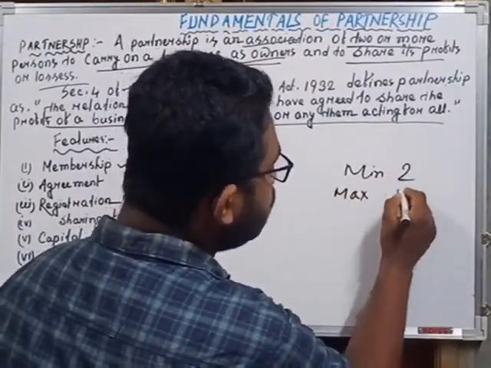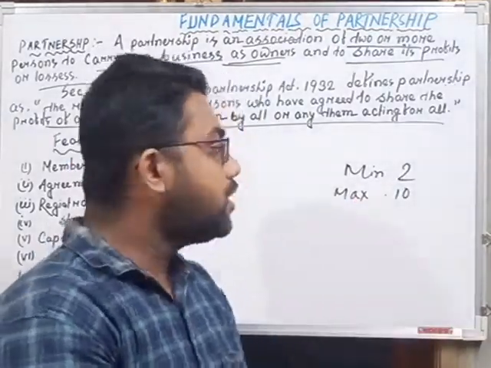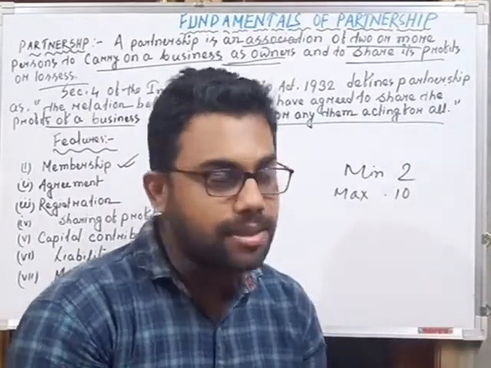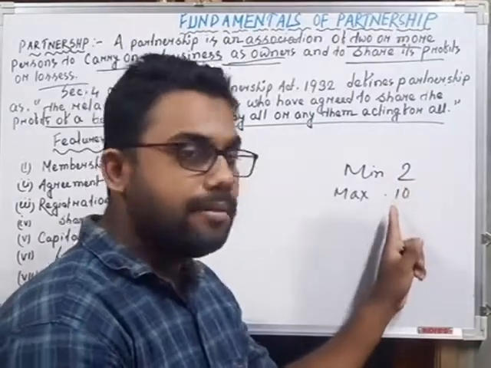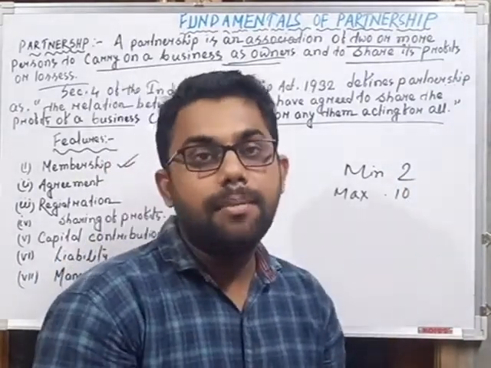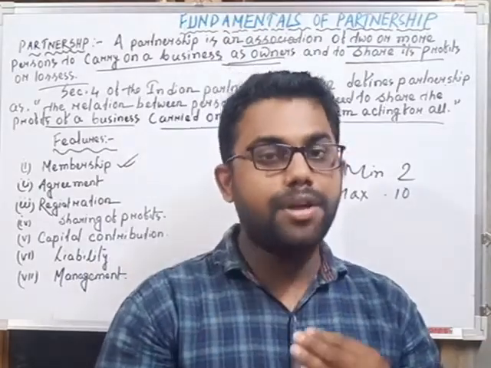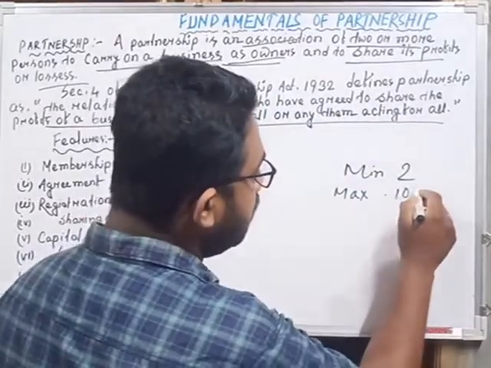Remember this point because there are some short questions coming from partnership. What is the maximum number of members in a partnership business according to the Partnership Act 1932? The minimum is 2 and the maximum is 10 in case of manufacturing business, service industry, etc. But if the partnership business is banking business, the maximum number of members is 20.